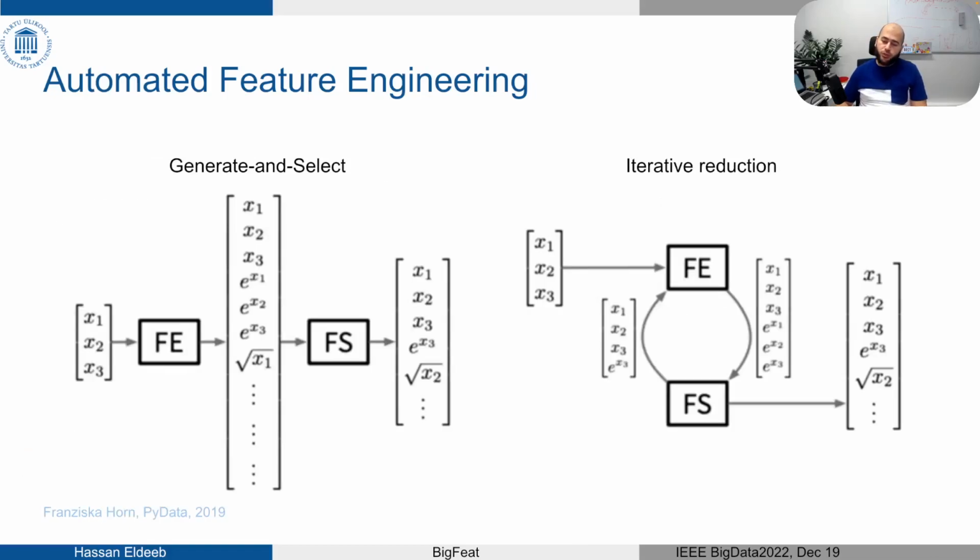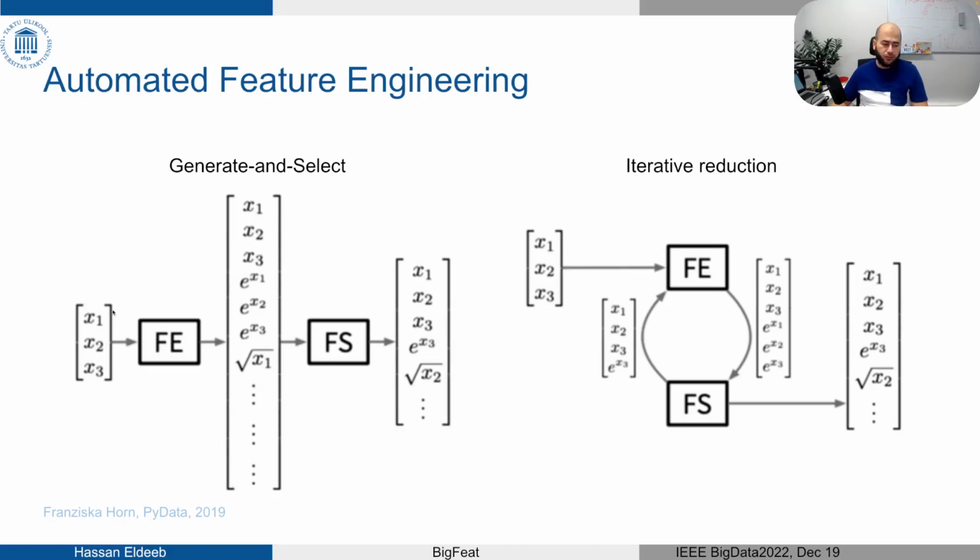Mostly, these automated feature engineering tools fall into two main categories. The first one is generate and select. The second is iterative reduction. For the first one, generate and select, these automated feature engineering tools tend to start by generating an extensive pool of features. This is a very large pool of features.